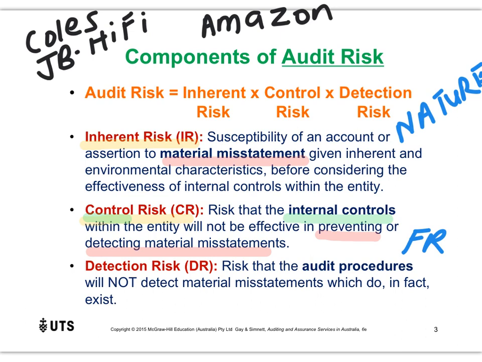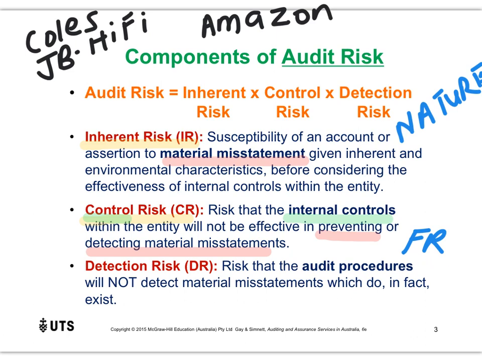Okay, so control risk is very much focused on how good the controls are within the business. And something really important to write down is the better the controls within the business, the lower the control risk. I'll say that again. The better the controls in the business, the lower the control risk. Why? Because the better the controls, the lower the risk that they will not prevent or not detect a material misstatement. The better the controls, the more likely they are to stop an issue or identify an issue once it's happened and allow the business to correct it before it gets to the financial report.